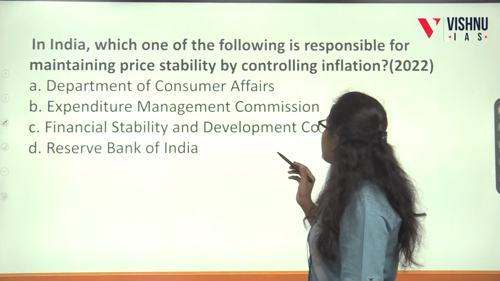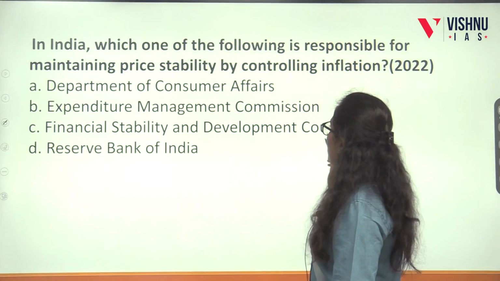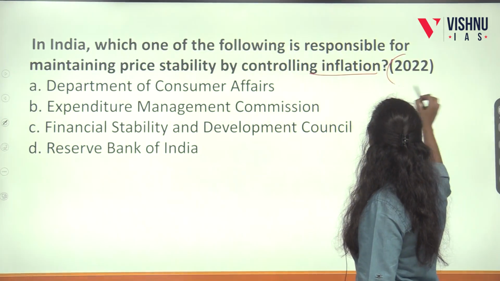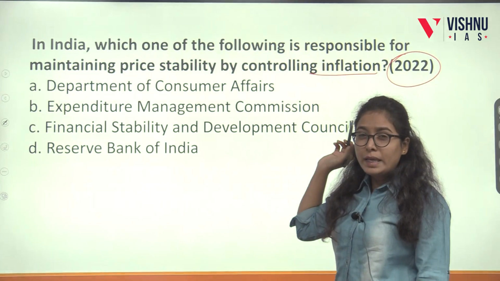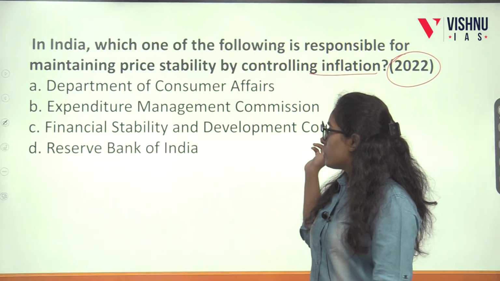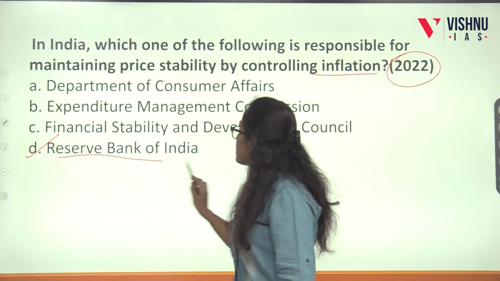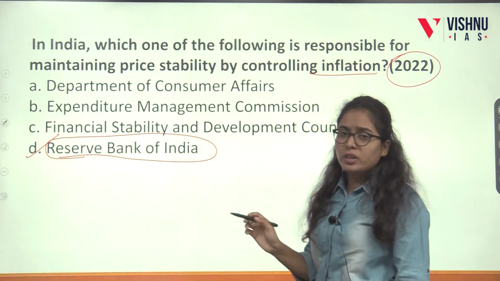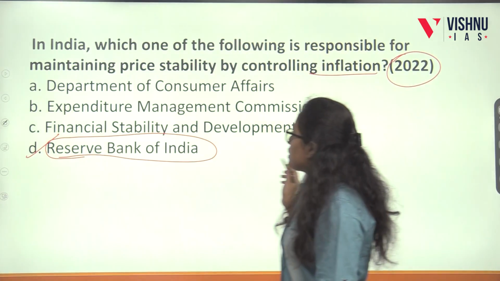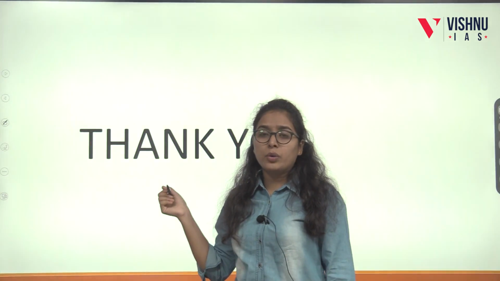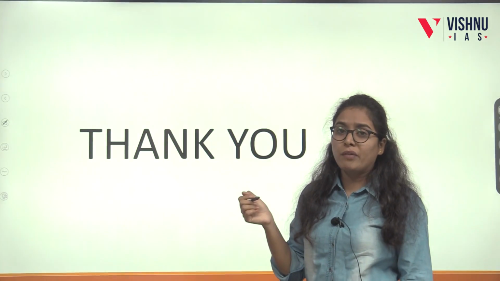In inflation, which of the following is responsible for maintaining price stability by controlling inflation? This was asked in 2022. Actually, this is a very easy question. We already know this is RBI. RBI has the most power in controlling the inflation. So, with this, we can conclude today's topic, economics PYQ.